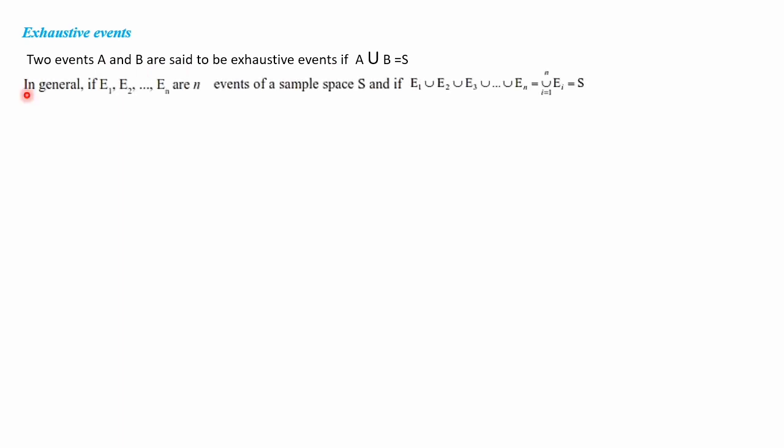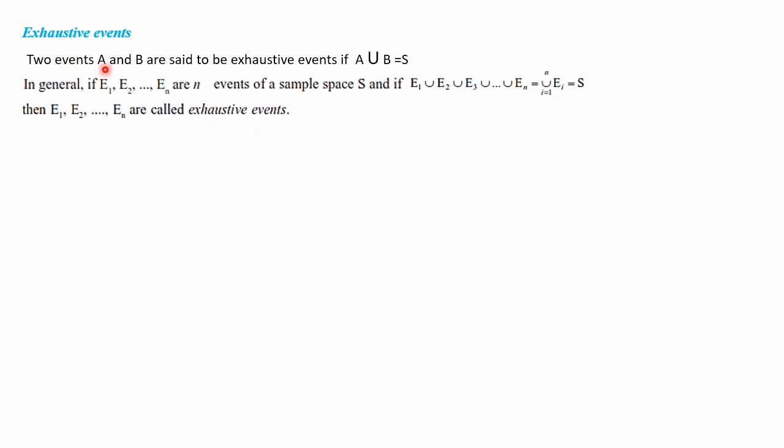Next we shall discuss exhaustive events. Two events A and B are said to be exhaustive events if A union B is a sample space itself. A union B is equal to S, then we can say that A and B are exhaustive events. In general, if E1, E2, E3, etc. En are n events of sample space S, and if E1 union E2 union E3, etc. union En, that means union of i equal to 1 to n Ei, this is a general representation, is equal to S, then E1, E2, etc. En are called exhaustive events. This is a generalized form.